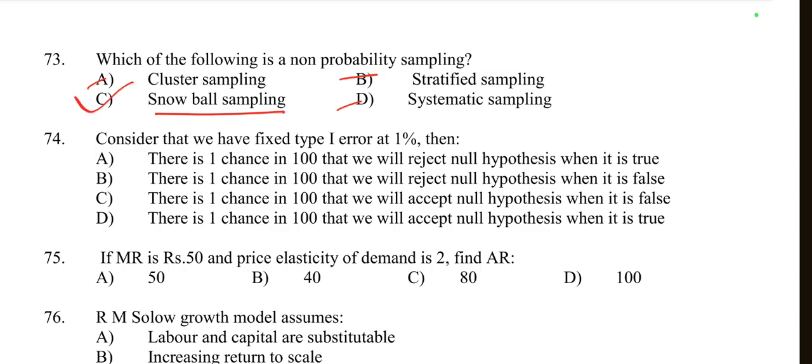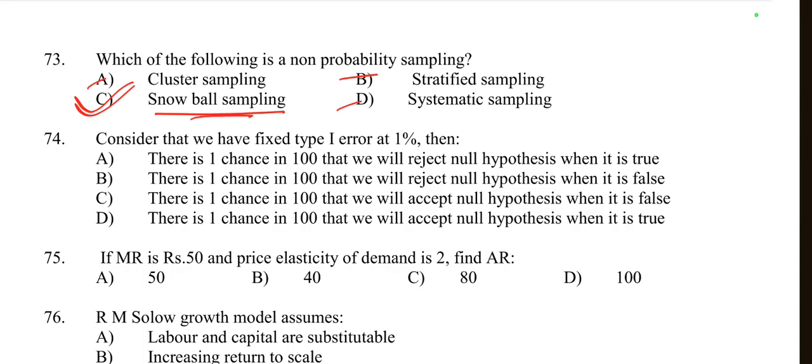Snowball is non-probability sampling. So option C, because snowball sampling is a non-probability sampling method where existing participants recruit future participants from their acquaintance, often used in studies where the population is hard to reach. Hidden population or groups that are difficult to access. So in this type of population we use snowball sampling.